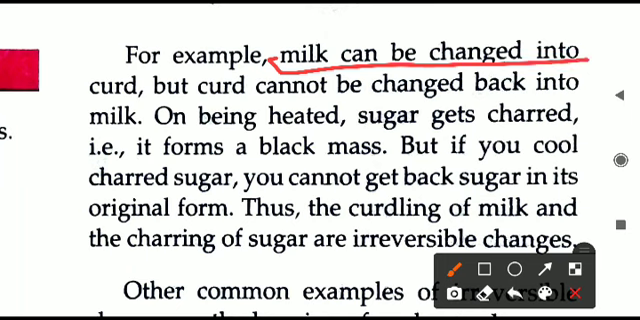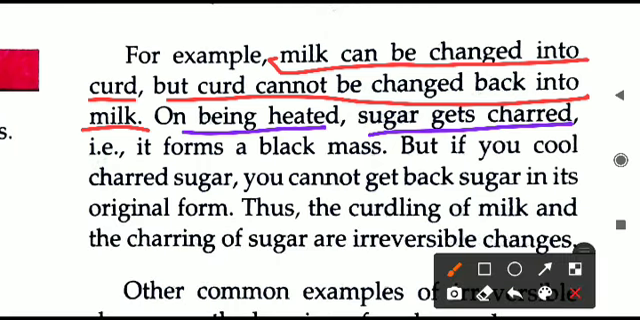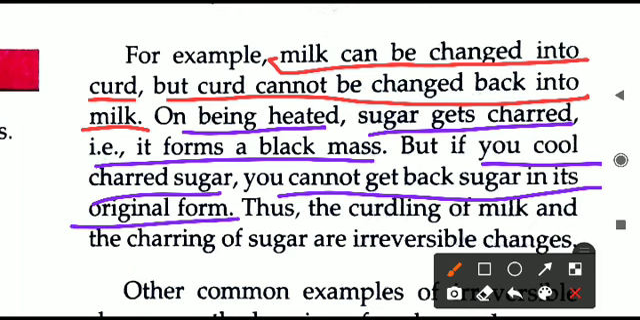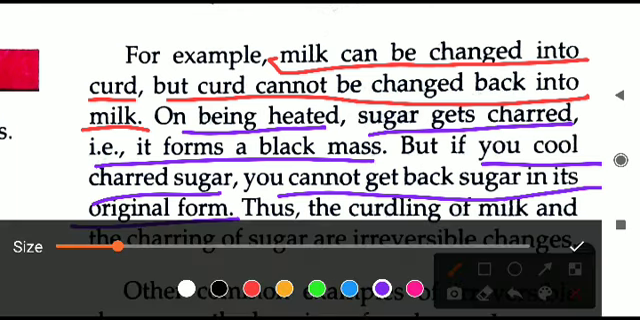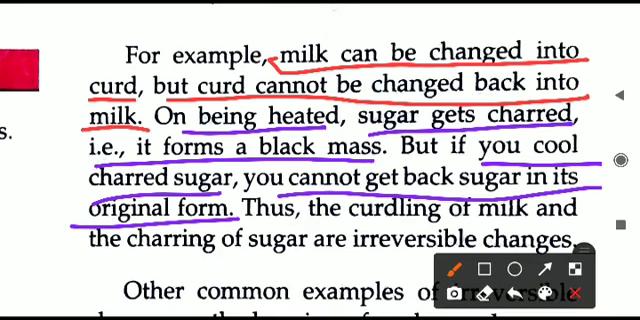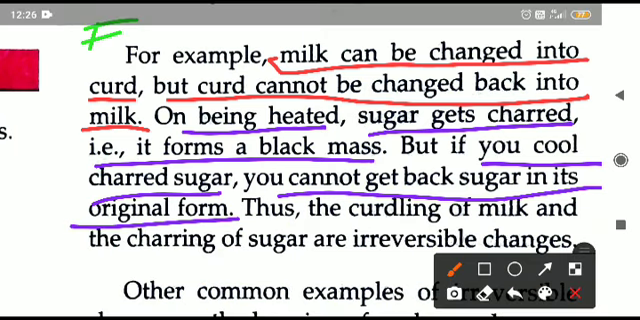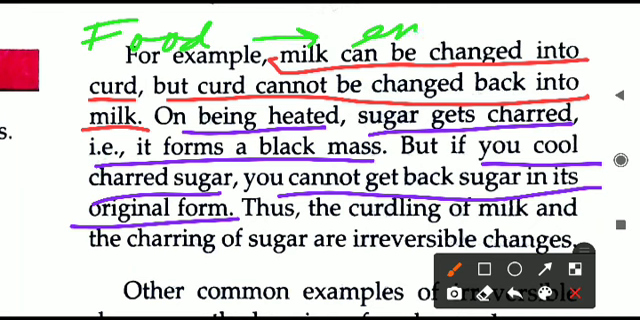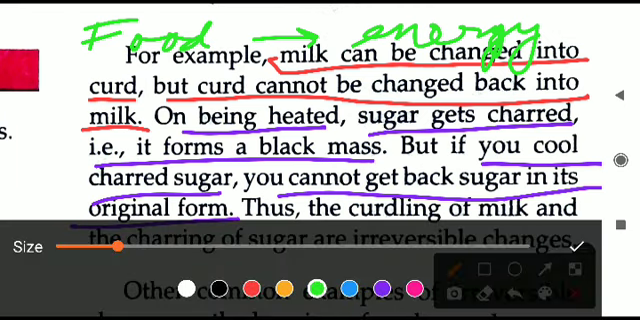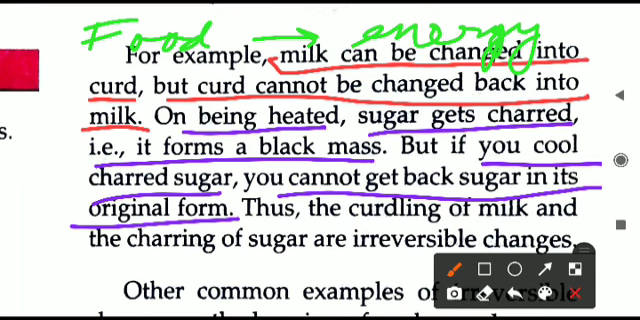Like milk can be changed into curd, but curd cannot be changed back into milk. In the same way, another example: on being heated, sugar gets charred. It will form a black mass. But if you cool that black mass, that charred sugar, you will not get the sugar in its original form because it has already burned. Then one more example: the food you eat produces energy in your body. After you have taken that energy, can you get the food back? It is not possible. So all these changes are called irreversible changes.